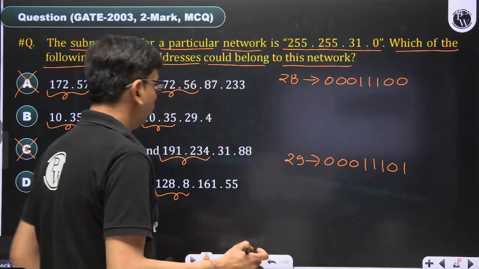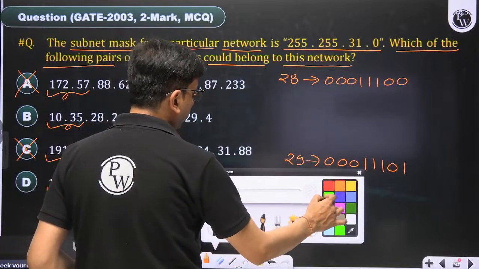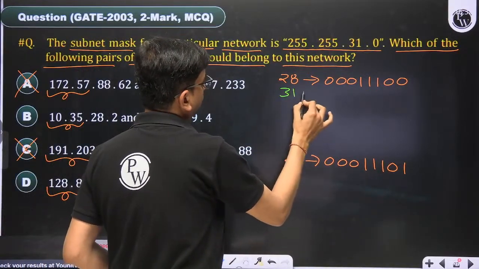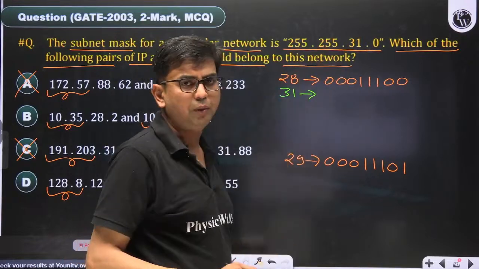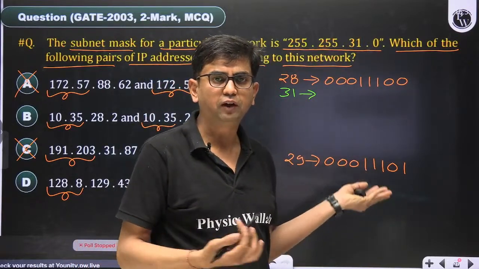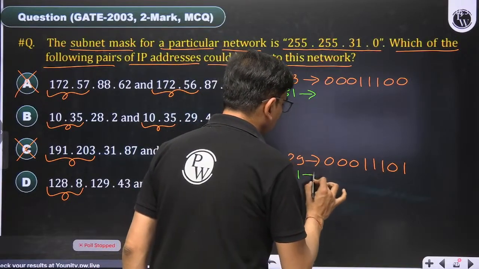And then, what is the third octet in the mask? 31. Although this is a discontinuous mask, which should not be used practically, while writing the question they have used this concept, but they should not use this type of discontinuous mask.